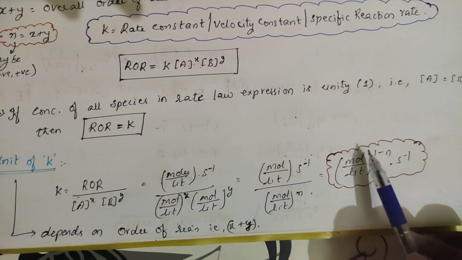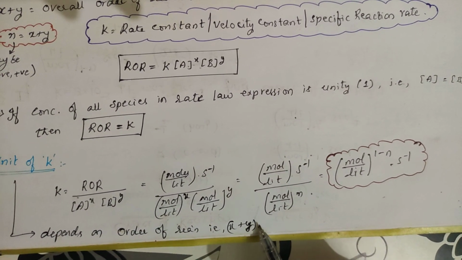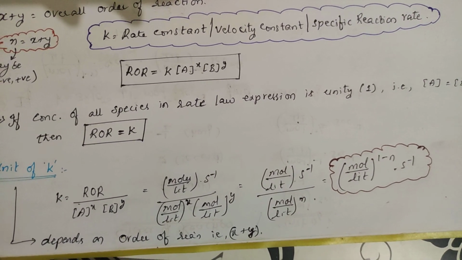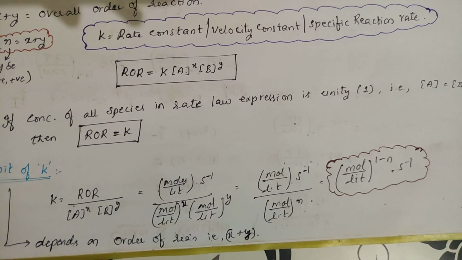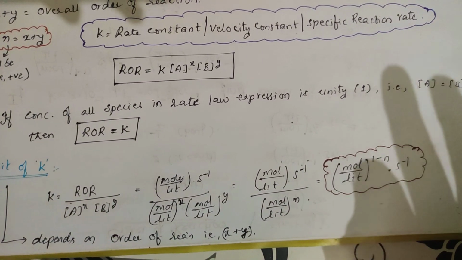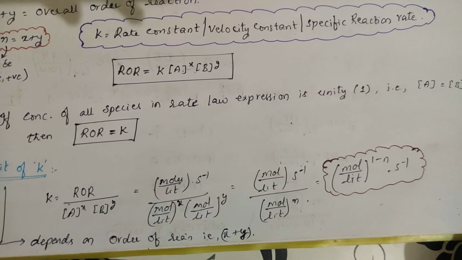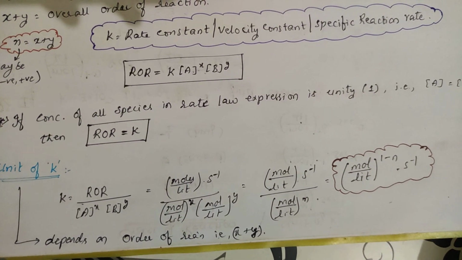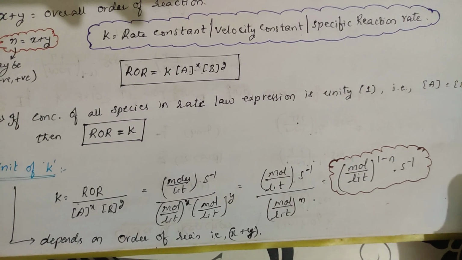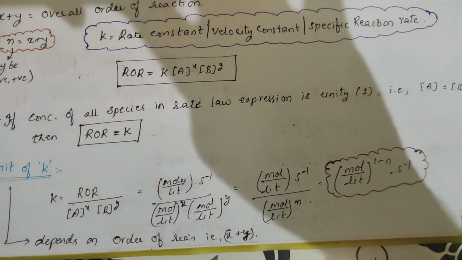So if n changes, the K value changes. So K value depends upon the order of the reaction, that is x plus y, the sum of the powers of the concentration terms in the rate equation. Again I am repeating, the sum of powers of concentration terms in the rate law equation is called the order of the reaction. Okay students.